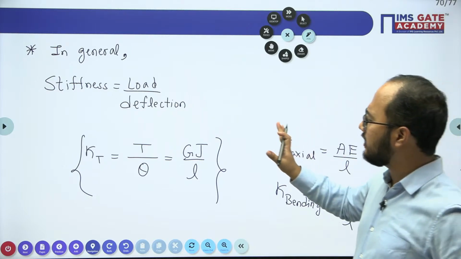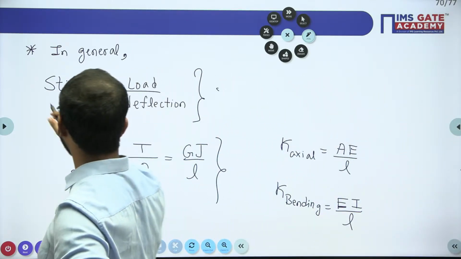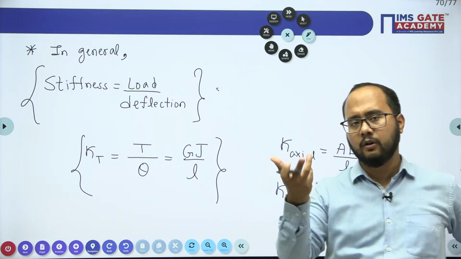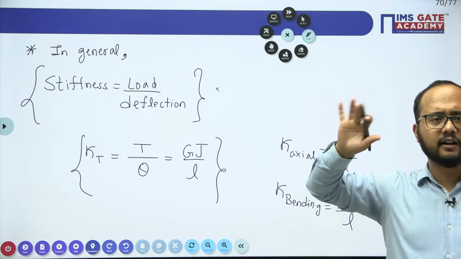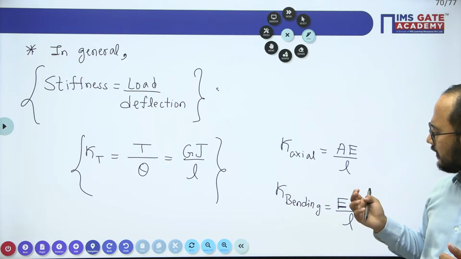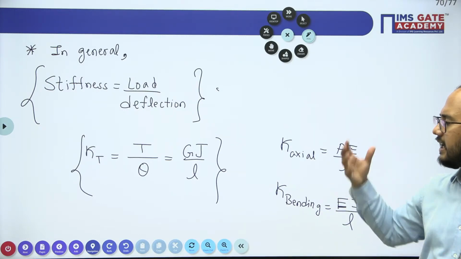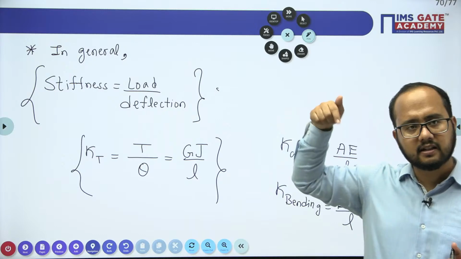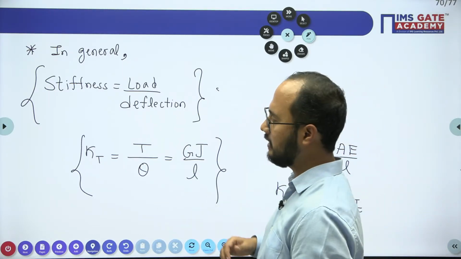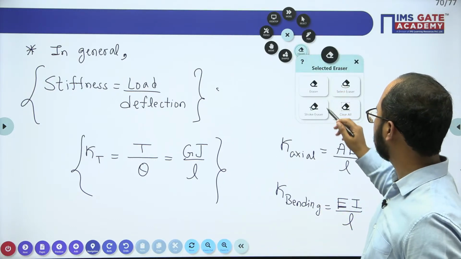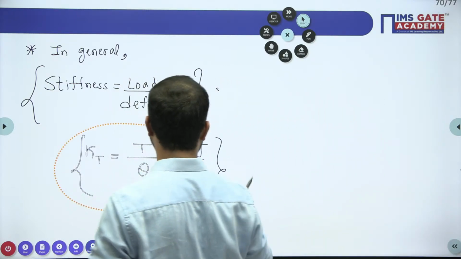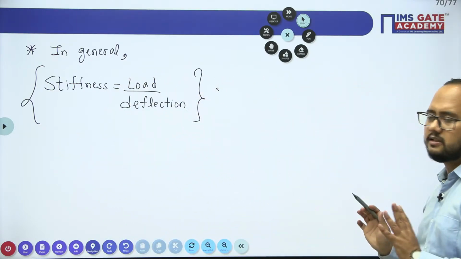In general, the important formula is stiffness equals load divided by deflection. In the case of bending, the load is the bending moment, and you can calculate the deflection from strength of material basics. In torsion, torque is the load. In axial forces, the axial load is the load. In general, we call it load divided by deflection. I hope you got the point here, that is a very basic thing. But always remember this point: in general, stiffness is load divided by deflection.